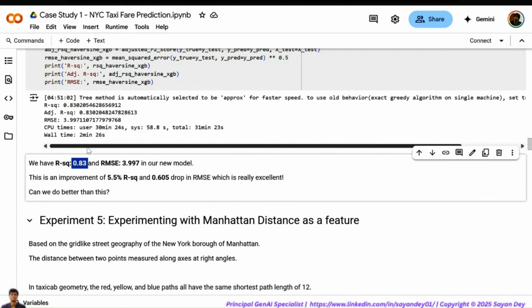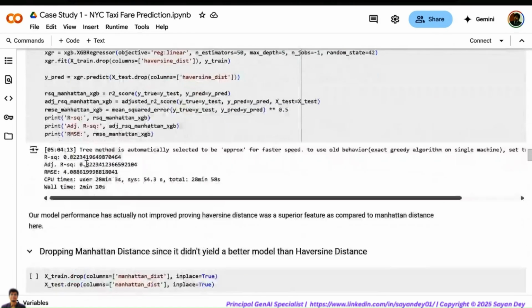So you have a hypothesis, you think this is a good predictor of fare, and then you build a model to test your hypothesis. And indeed, you're getting 83% accuracy. So indeed, our hypothesis is true. It's a good quality feature, and we have made an incremental improvement in the overall model quality.